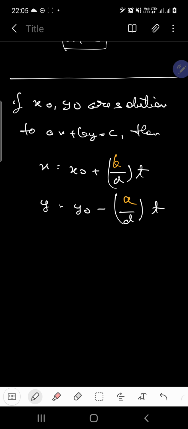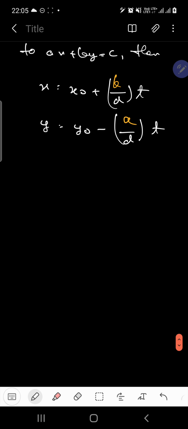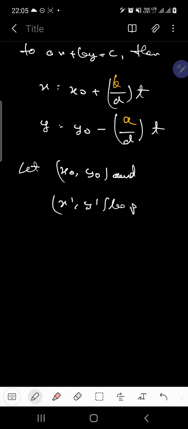Okay, so let's check out now why this is possible. So let x naught, y naught and x dash, y dash be pairs of solutions to Ax plus By equals C. Clear?